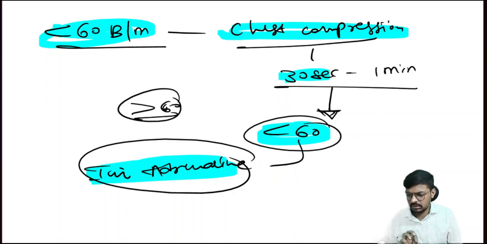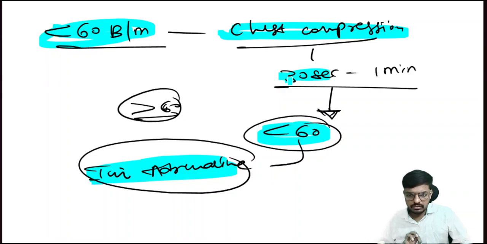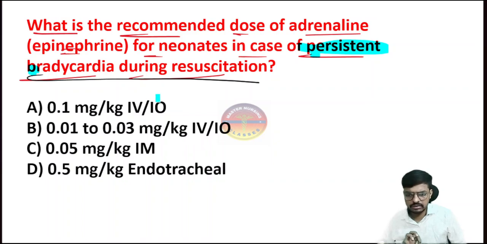Very, very important. So where is the question? Please just wait for a second. Yes. Here there is the phrase persistent bradycardia. That means we are giving chest compression and it is still bradycardia. That is the reason they have written persistent bradycardia during the resuscitation. I hope it's clear to you.